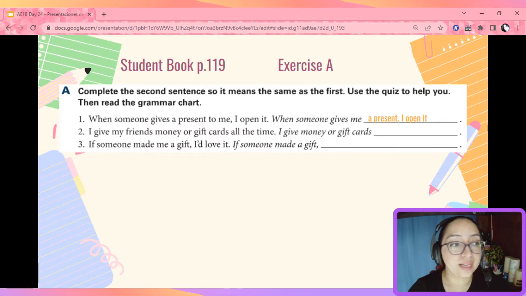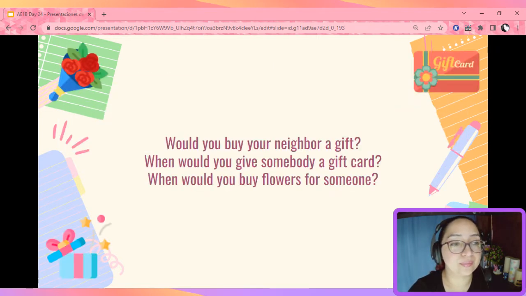2. I give my friends money or gift cards all the time. I give money or gift cards to my friends all the time. 3. If someone made me a gift, I'd love it. If someone made a gift for me, I'd love it. Did you get it right? Perfect.